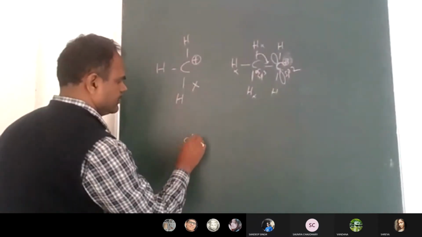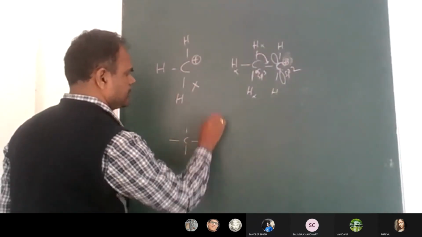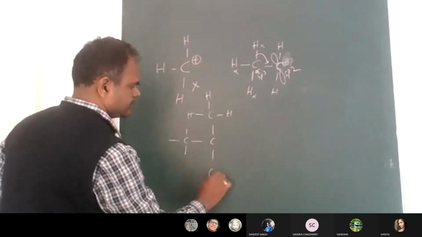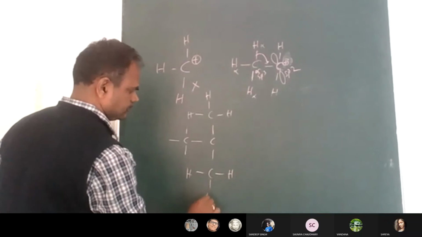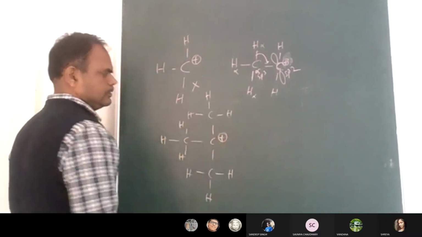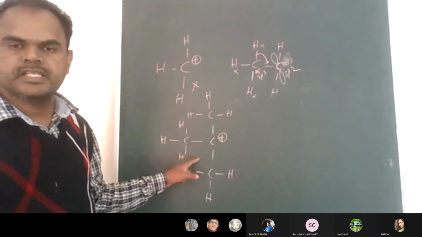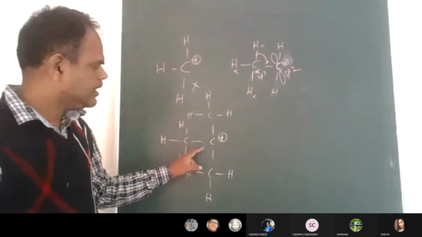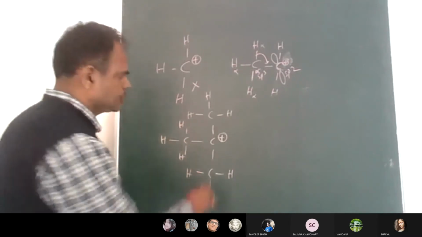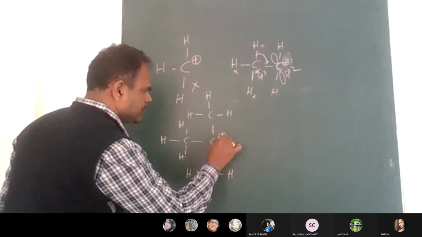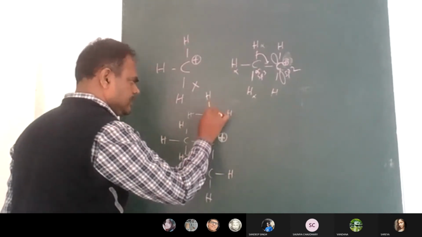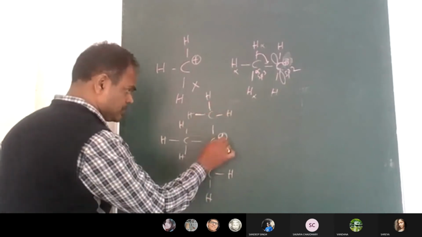Now last one. What is this? Fine carbon. T-butyl carbocation. Is it T-butyl carbocation? So this positive charge will influence this CH, this CH, this positive charge will affect.